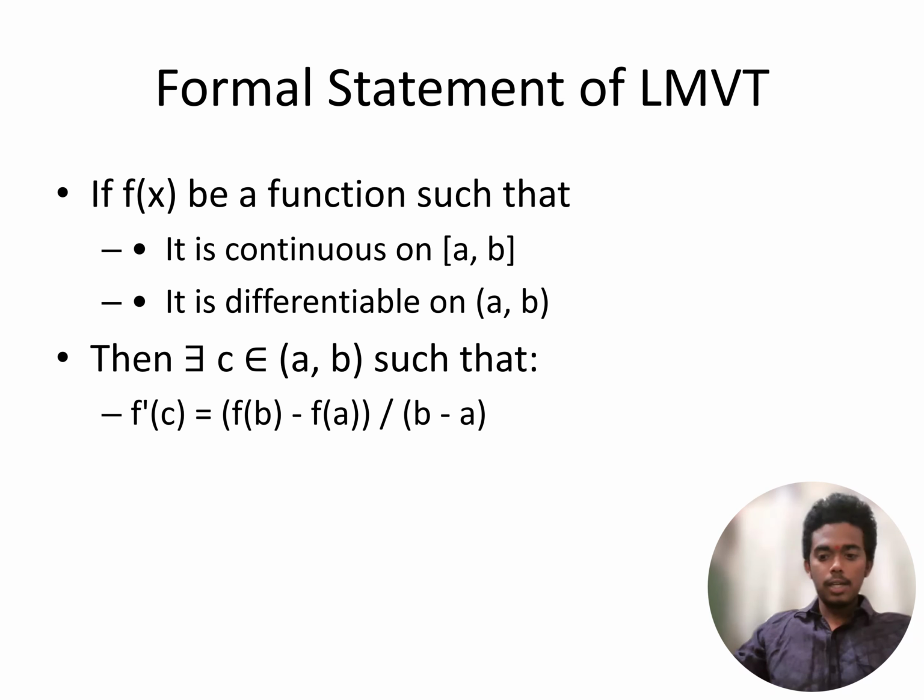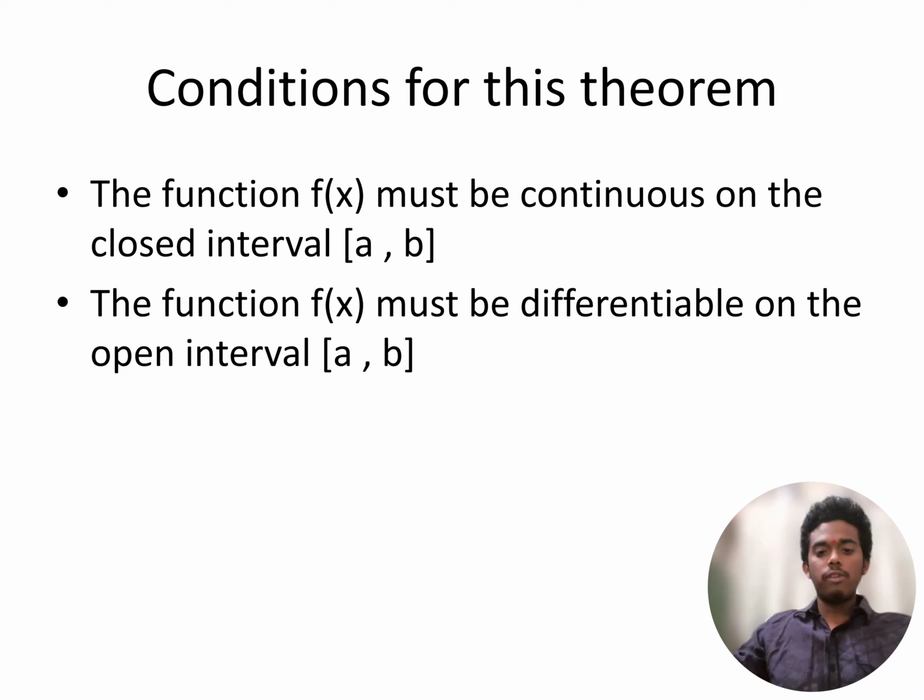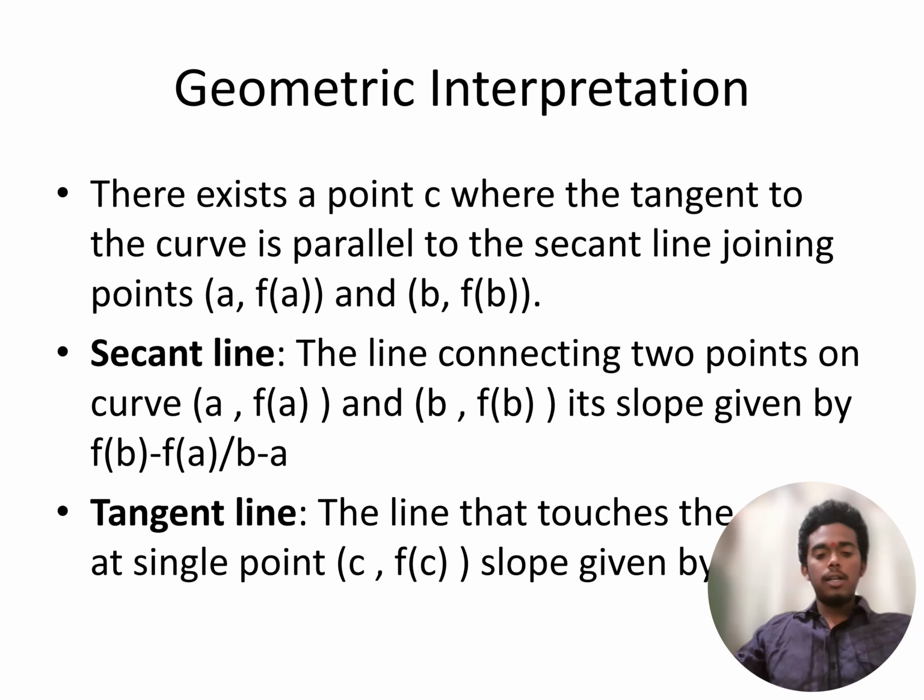And next, the conditions for this theorem are: the function f(x) must be continuous on the closed interval [a, b], and the function f(x) must be differentiable on the open interval (a, b). And next, the geometrical interpretation of Lagrange's mean value theorem is that there exists a point c where the tangent to the curve is parallel to the secant line joining the points (a, f(a)) and (b, f(b)).